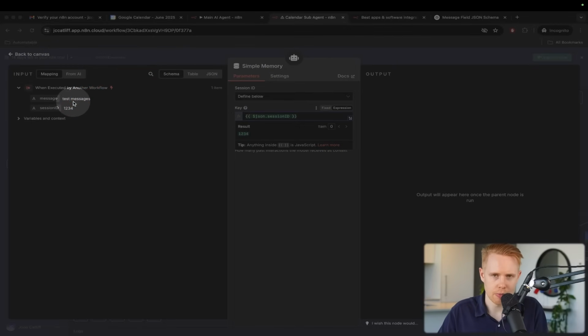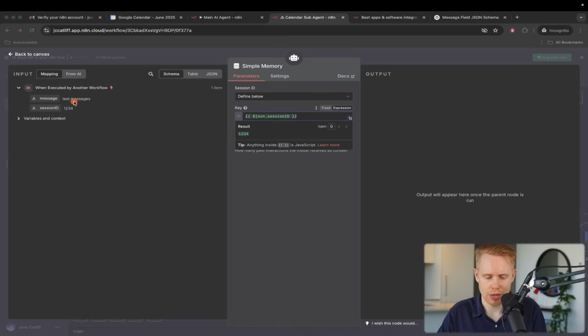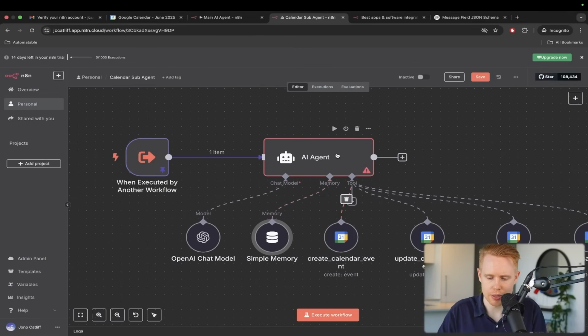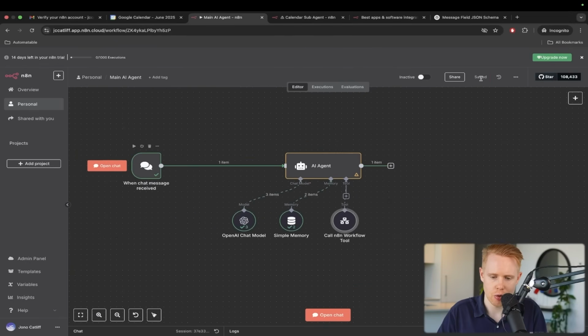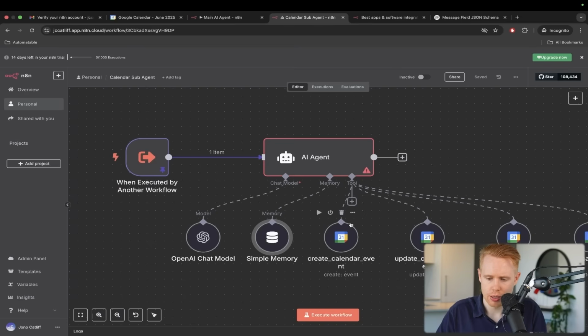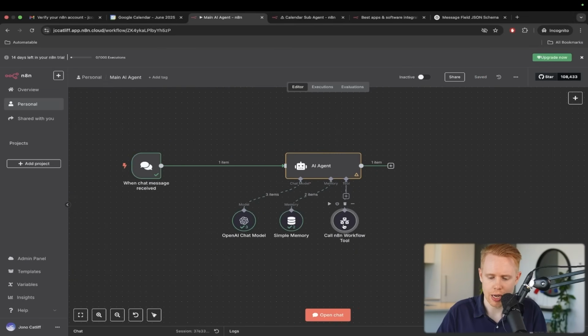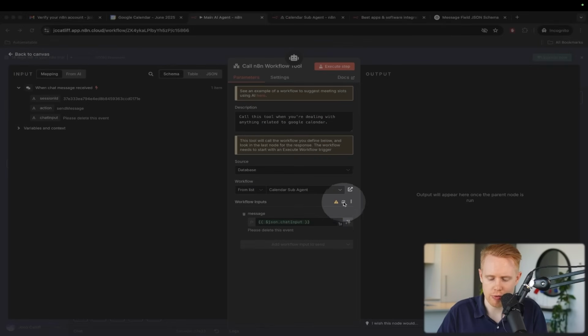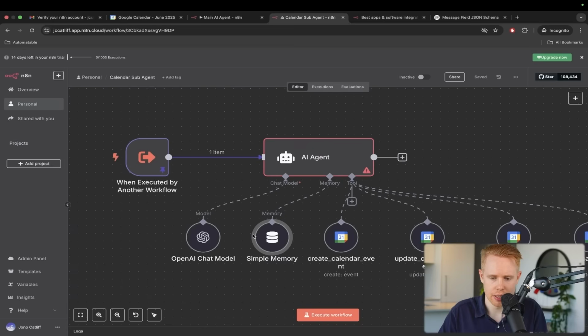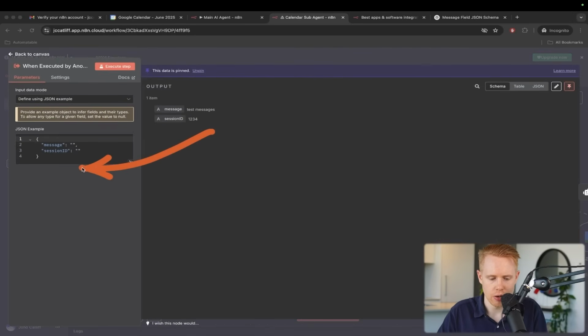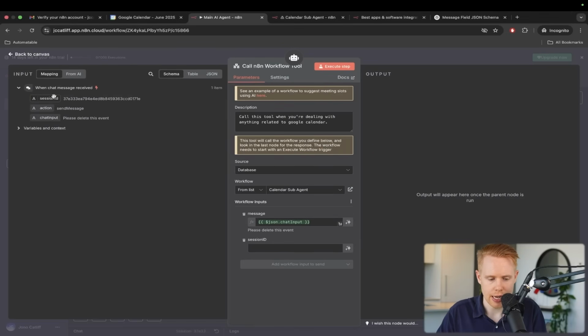But you might be thinking, well, you're just passing in test parameters here, so why does that actually matter? We're going to go ahead and save this, go back to the main AI agent, and we're getting this from the chat node here. Because we saved this up top here, we should now be able to hit this refresh button over here, and it's going to ask us for the session ID, because we defined that session ID over here again. And anything we define here will show up over here. And now we can pass in the session ID for the main chat widget here.